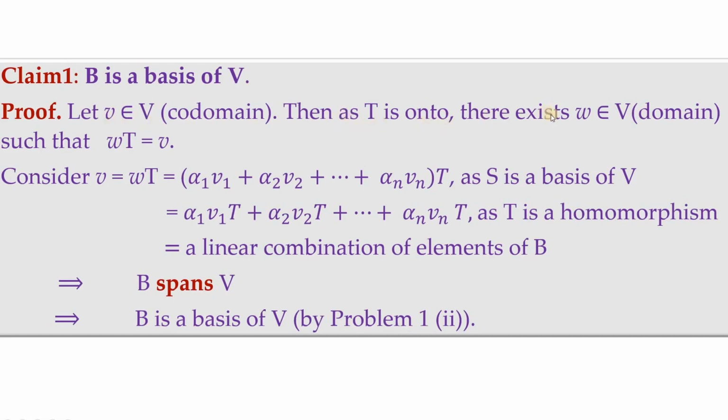Then as T is given to be an onto function, there exists one W in V that's in the domain, such that the image of W under T is v. So consider v, which is the image of W under T, and W being a member of capital V, which has got S as its basis, we can have it like this. And because T is a homomorphism, this step comes, and this is nothing but a linear combination of elements of B. So B spans our capital V. So that means B is a basis of V. That's by second subdivision in the previous problem.